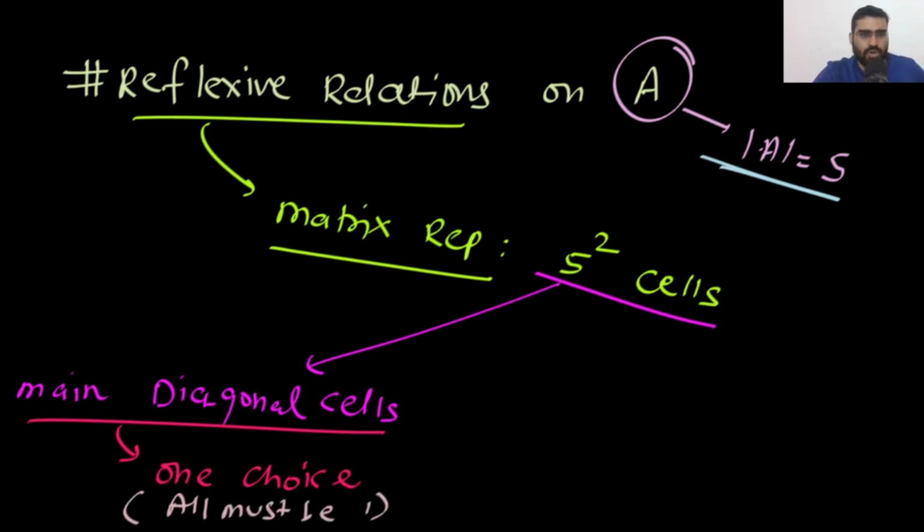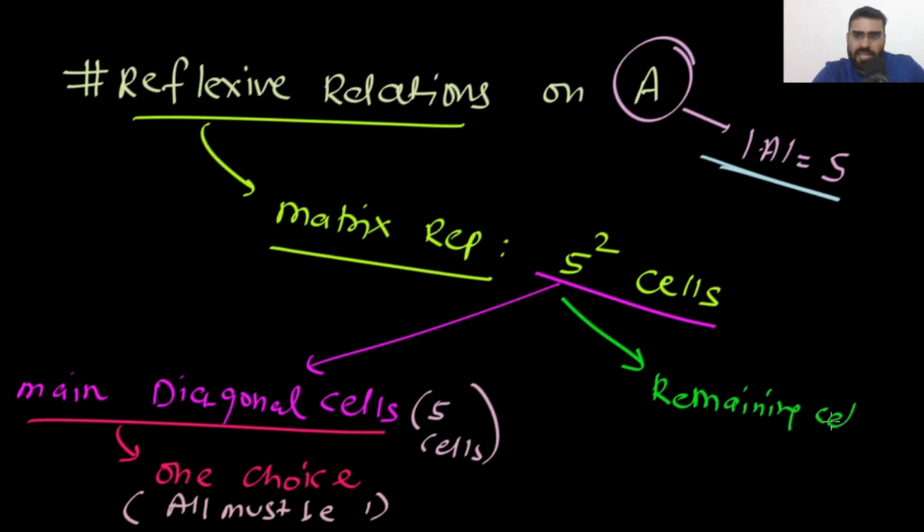All must be 1. So you can notice for the main diagonal cells, how many main diagonal cells are there? Total 5 cells are there, right? In the main diagonal, you have total 5 cells. So for these 5 cells, you have one choice only. For the remaining cells, how many remaining cells do you have? The remaining cells will be 5 square minus 5, that is 20.